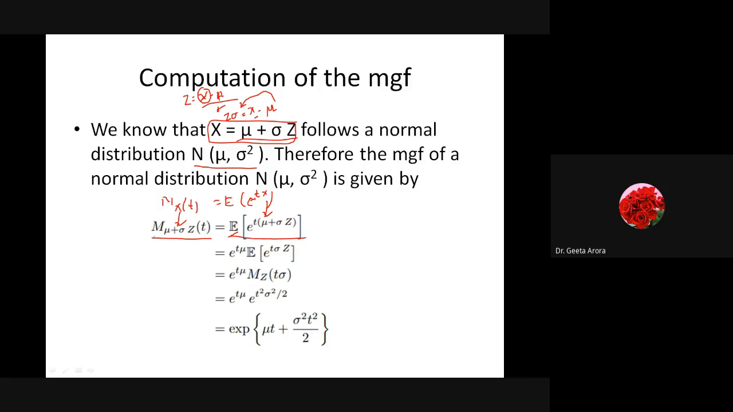And as we know, the expected value of a constant is the constant itself. So first this term can be written as e raised to power t mu into e raised to power t sigma Z. It is just the laws of exponents, that this can be written with the same base. Now if I find the expected value, this constant e raised to power t mu will come out, and I will get the expected value of e raised to power t sigma Z.